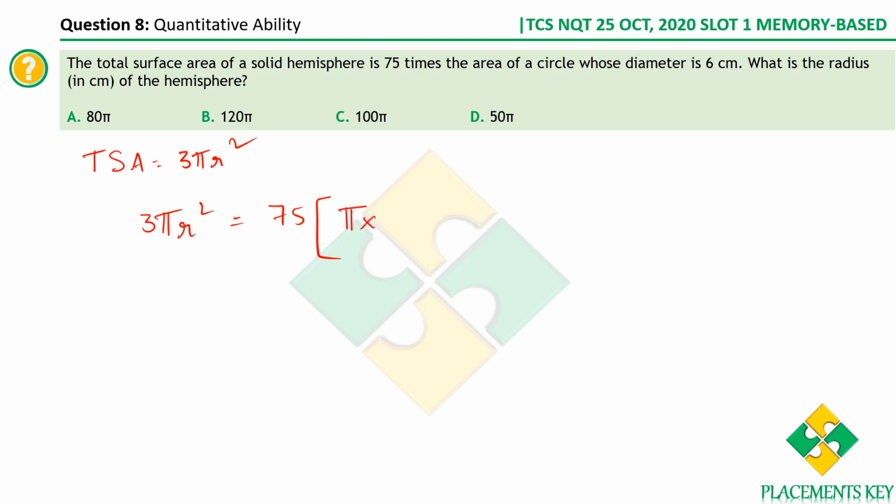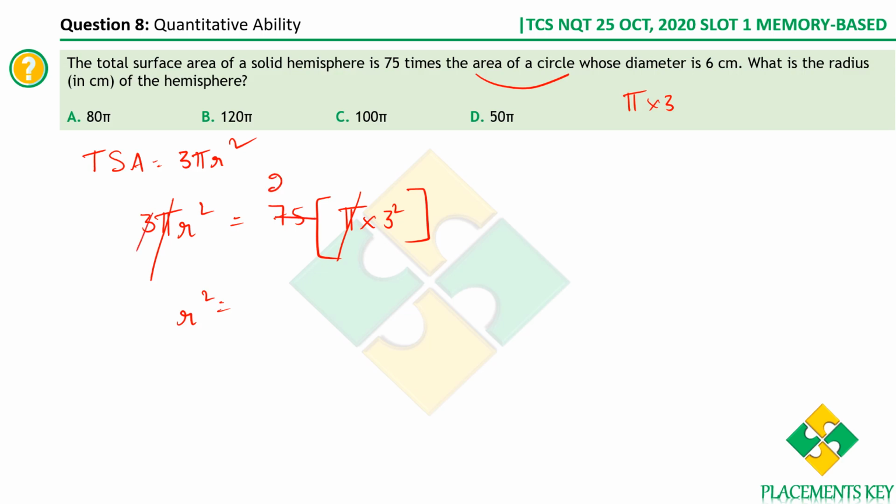The area of a circle is pi r square, so with radius 3, we get pi into 3 square. Now just computing for the value of r here, pi cancels, so you get 3 into r square. So you get r square is equal to, you can just cancel this out, right?